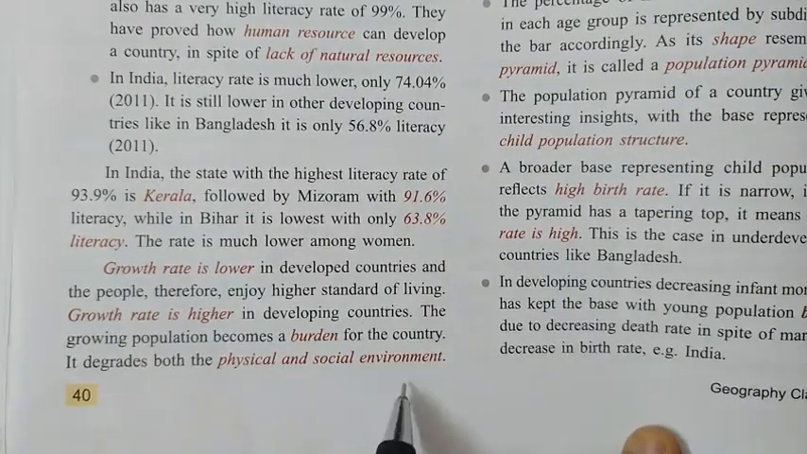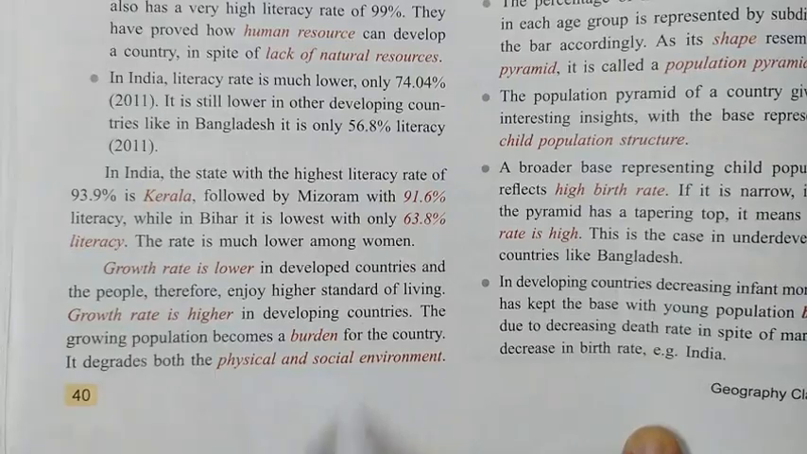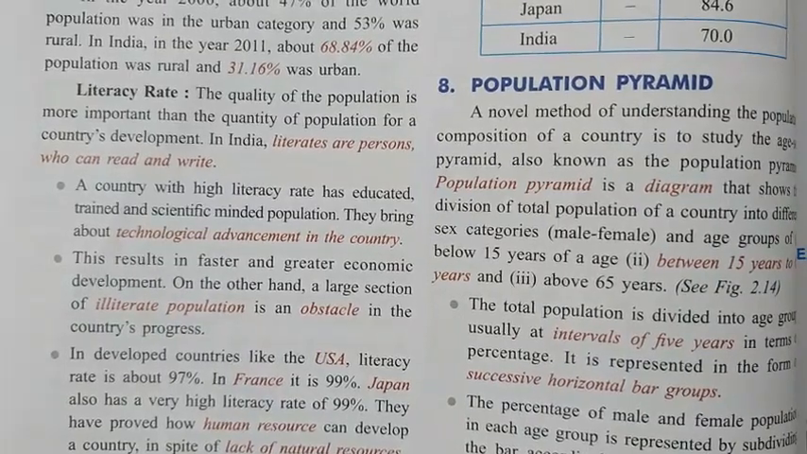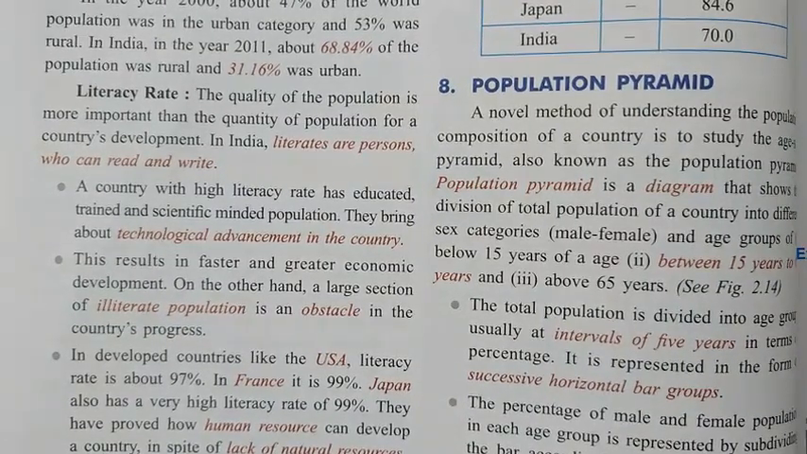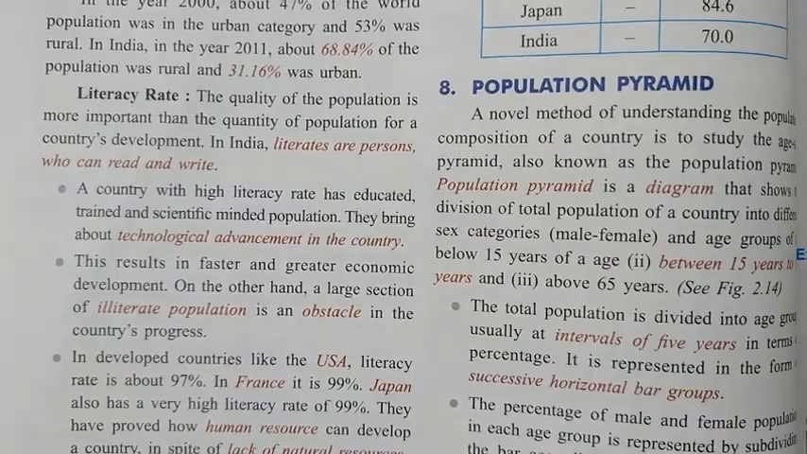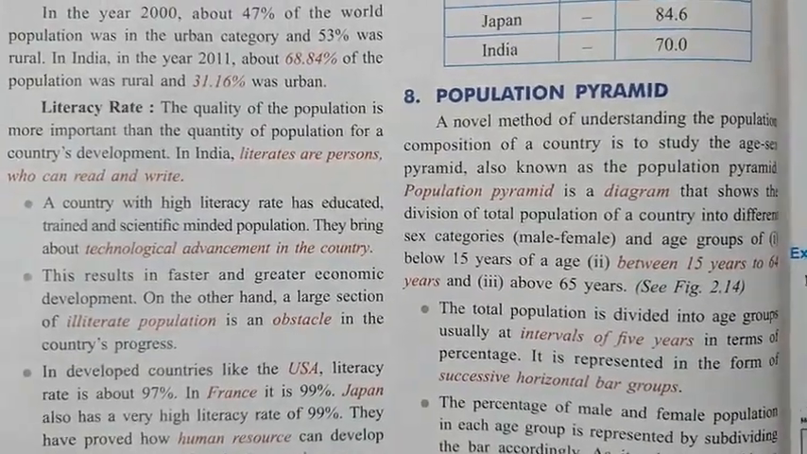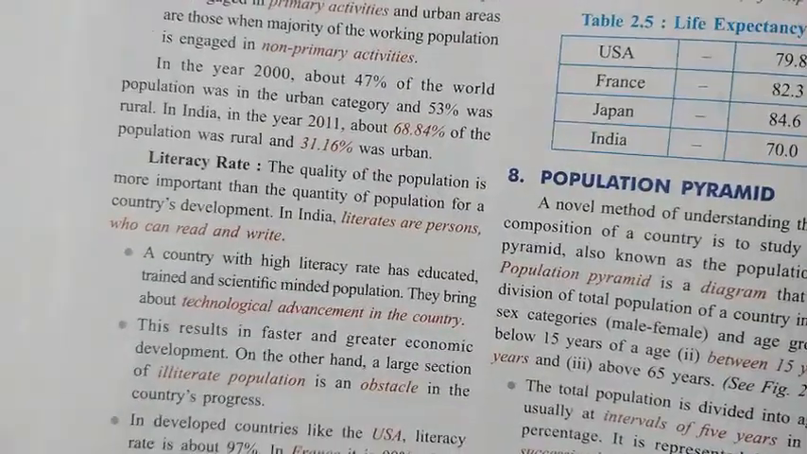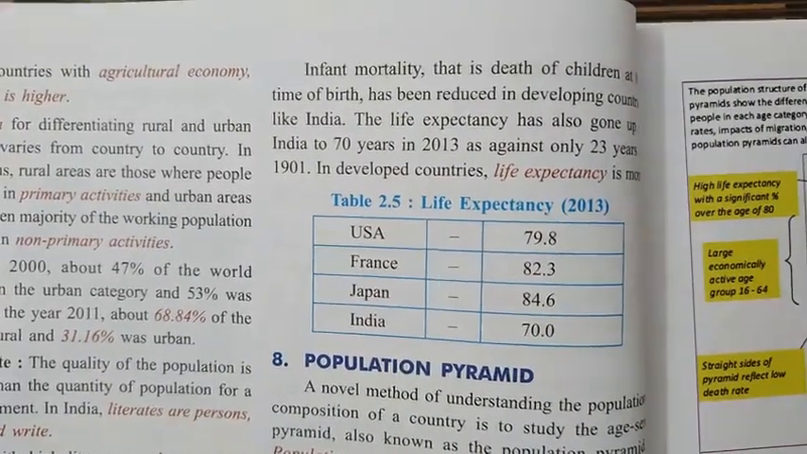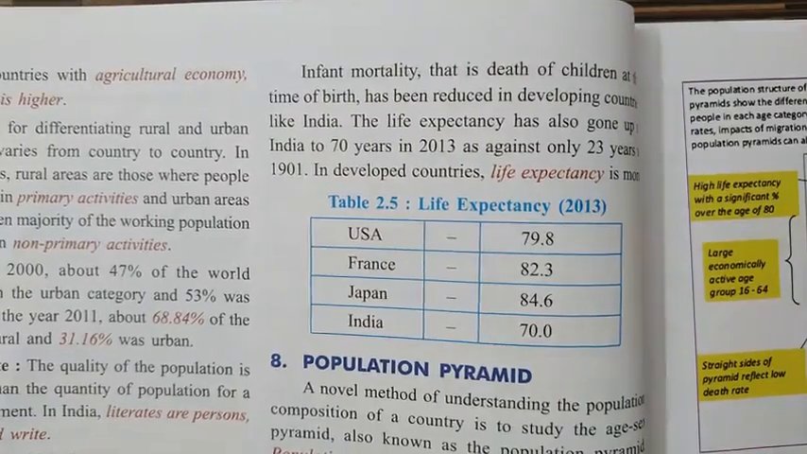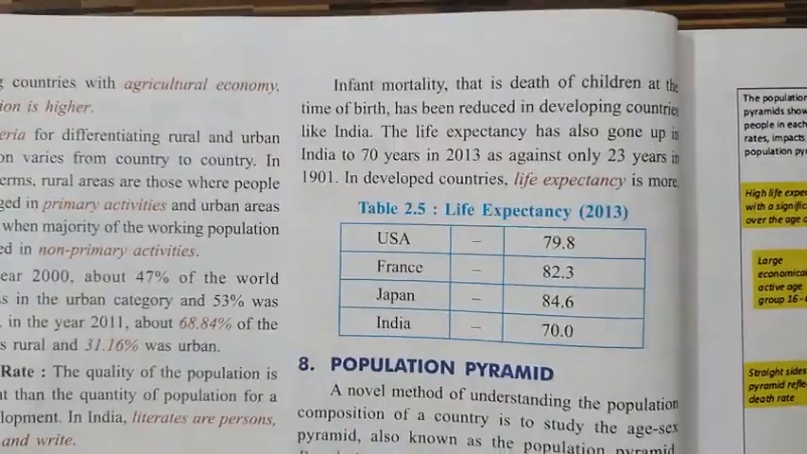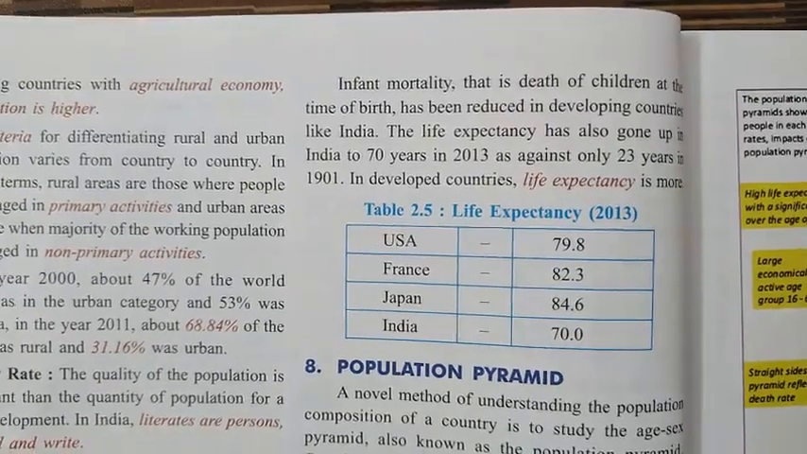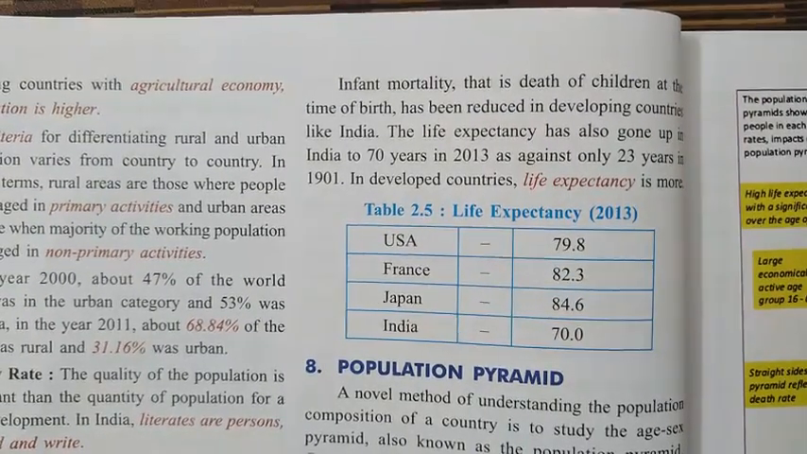Physical and social environment. What is the meaning of physical and social environment? Now let me explain. Physical and social environment means the social status of the people living in that country. In developed countries you will find their thinking pattern is much broader, and women also have equal rights to men.